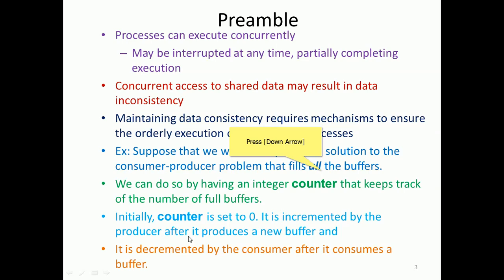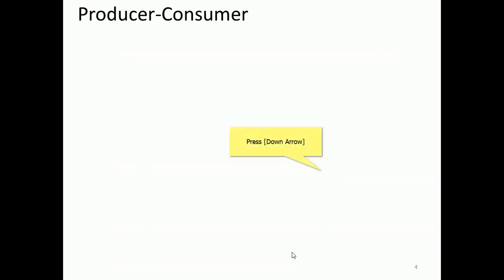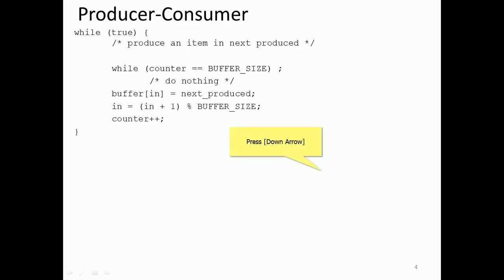On the other side, the consumer consumes the product and decrements the buffer count. So producer increments, consumer decrements, producer increments, consumer decrements. This kind of mechanism is going to be performed. Here we can see the code: while true, produce an item.